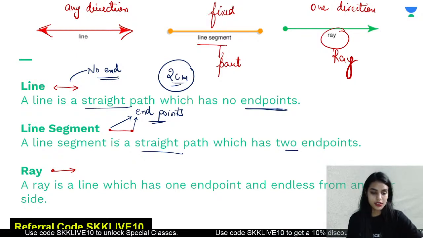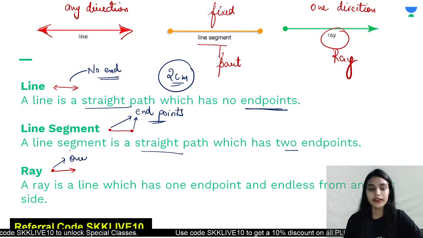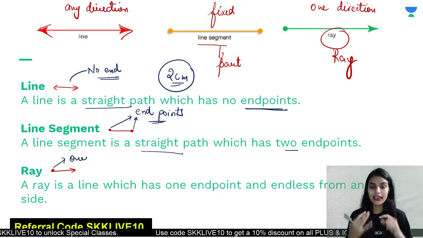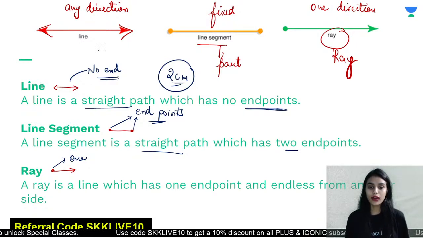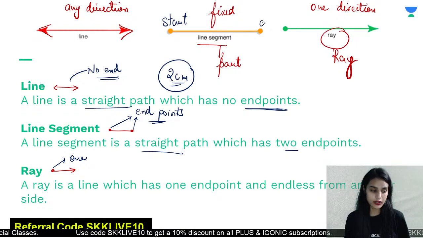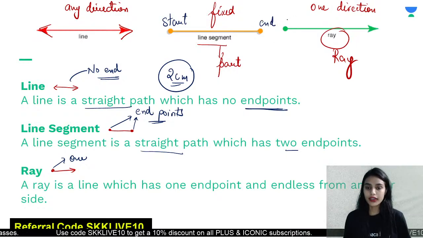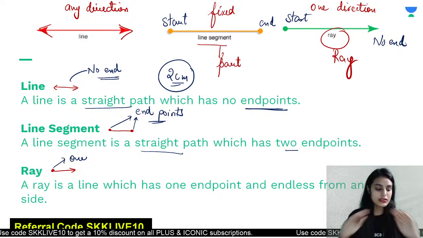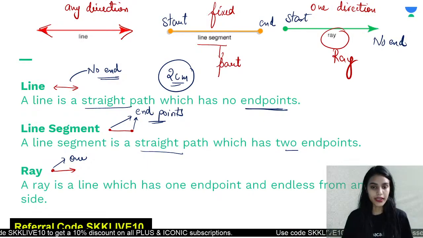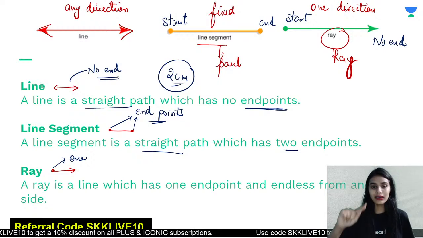Very good, Atul. So there is one end point. Yeah, there is one end point. So this is the difference. A line segment has got two end points. We can also call that one is the starting point and the other one is the ending point. In case of a ray, there is one start point and no end point. But in case of a line, no start, no end. Okay, is that clear? So now lines is done.